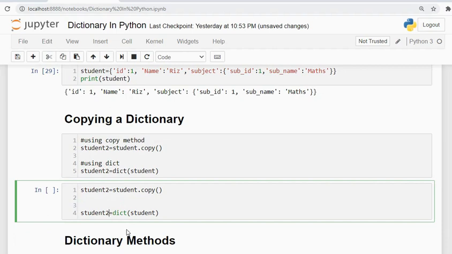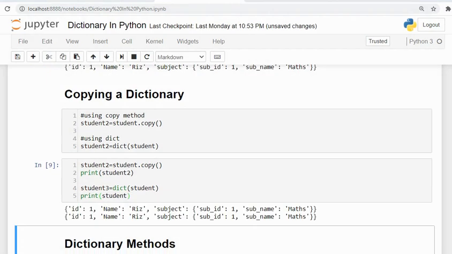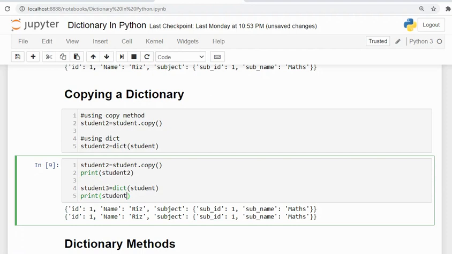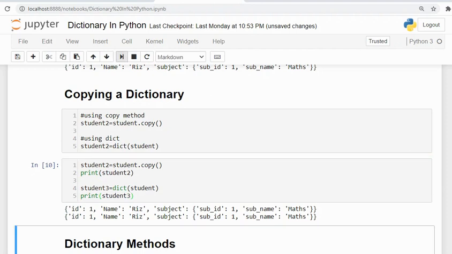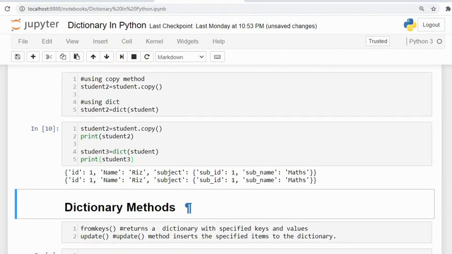Let's change the name to student 3, and here I'll print student 2. Both will show the same value only. This should be student 3, and here I will print student 3. Let's check the output. So both are the same.